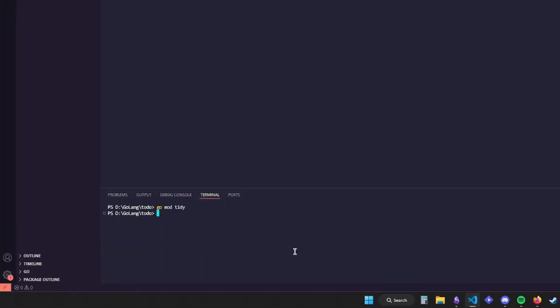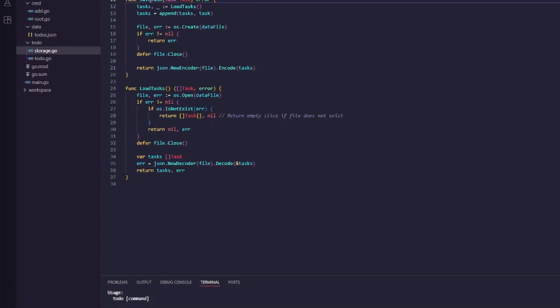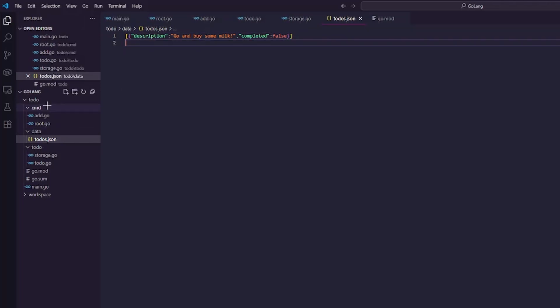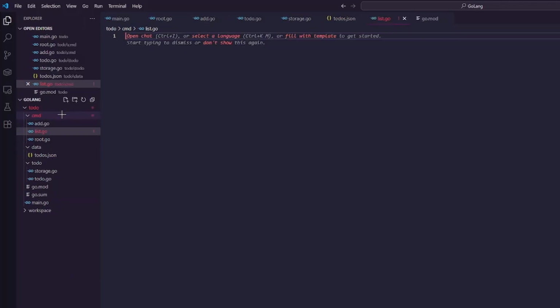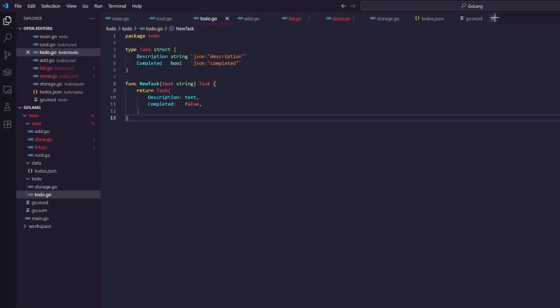The command go run and then the program name compiles and then runs that compiled binary of our program. Running the program gives the help information, but we can also use our subcommand add with the name of the to-do, and right there it says it added. But we can also check inside of our JSON file to see our saved task. After completing this first subcommand add, we can scale that really easily into other commands such as list and done and get those implemented.